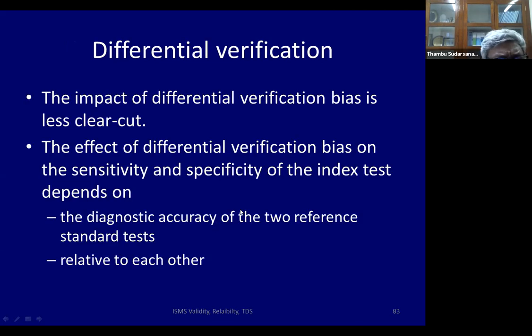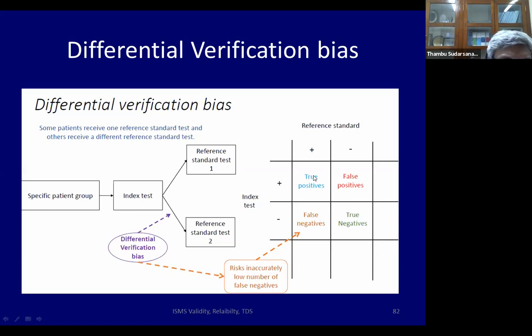The impact of differential verification is sometimes less clear-cut. It depends on the diagnostic accuracy of the two reference standards, that is, how good the ultrasound was compared to just telling the patient to go home and follow up. If going home and following up is just as good as ultrasound, then it's fine.